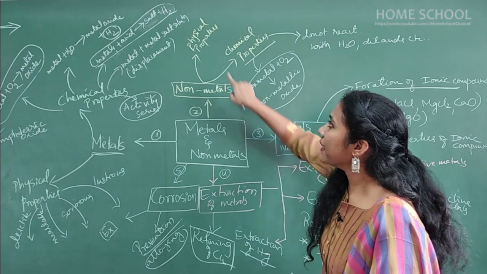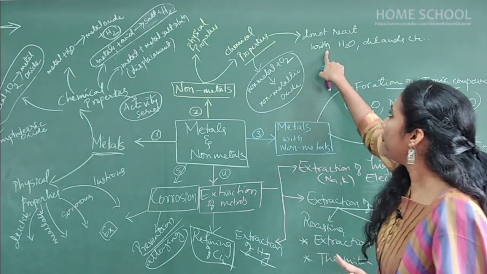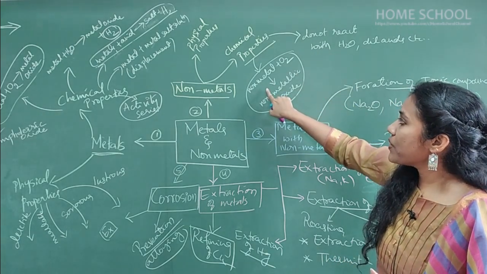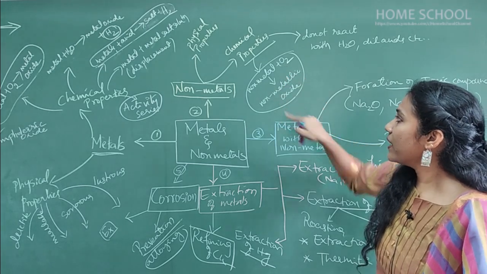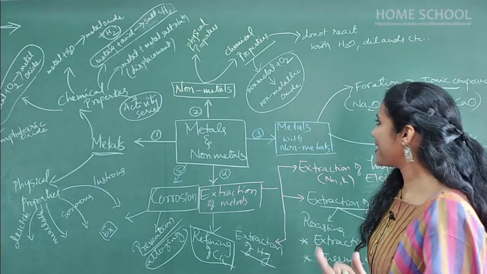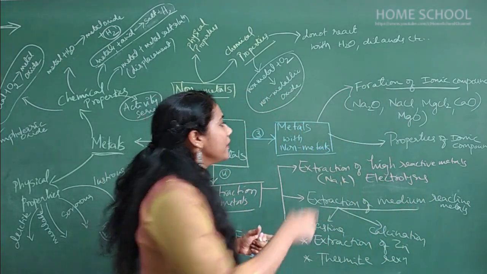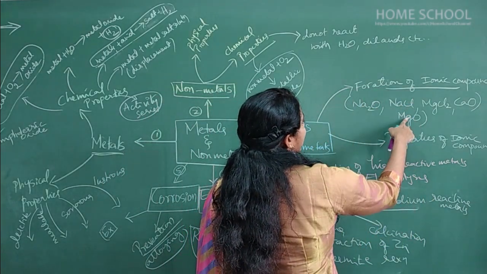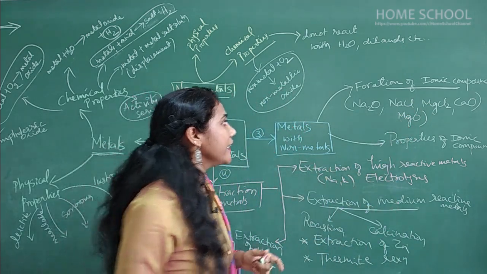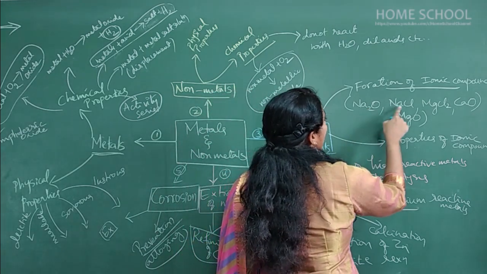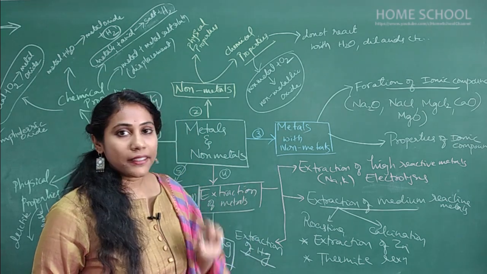Coming to non-metals, study the physical properties and chemical properties. Under the chemical properties, this is the most important reaction: non-metals react with oxygen to give non-metallic oxides, which are acidic in nature. One more important concept from the chapter is the formation of ionic bonds and properties of ionic compounds. Very, very, very important. They will ask you to write the dot structures of these compounds, the most expected question.